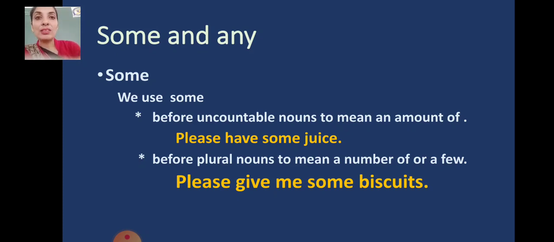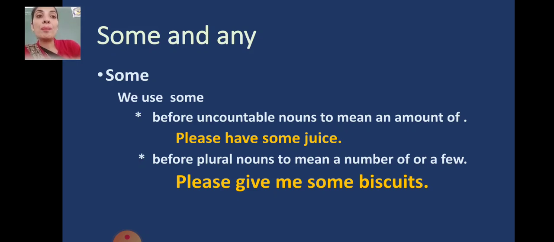Like sugar, milk, petrol, wheat. So you cannot say 1 wheat, 2 wheat, 1 salt, 2 salt. Yes? So there we can make use of some. Please have some juice. We don't say please have 2 juices. Yes? Please have some juice. So before the uncountable noun, we are making use of some.